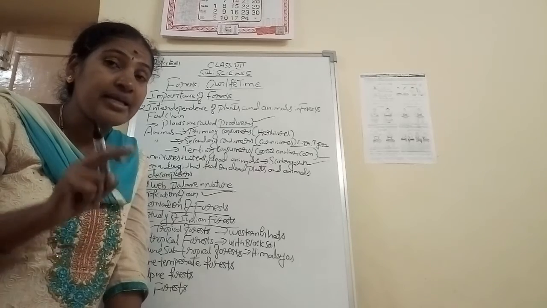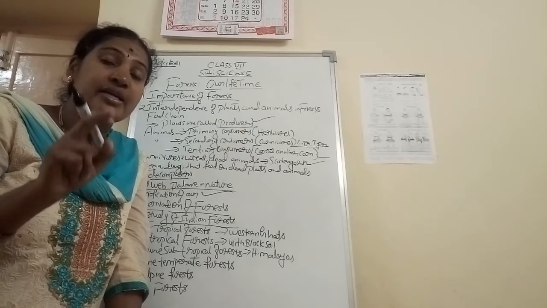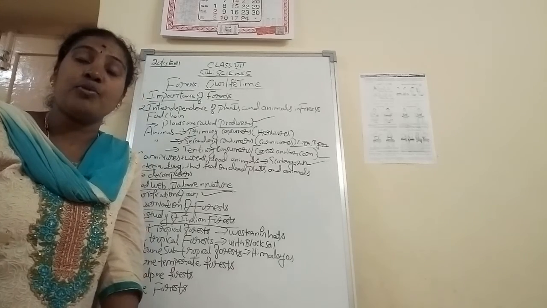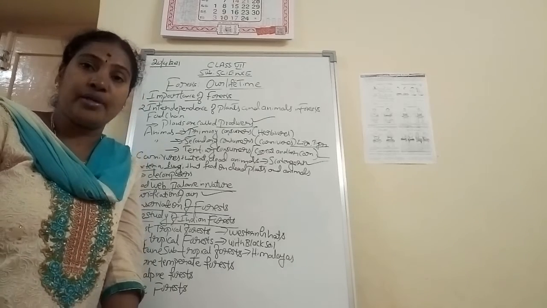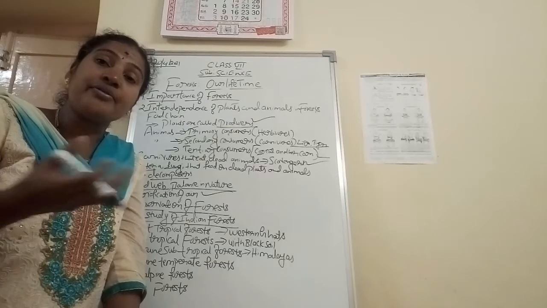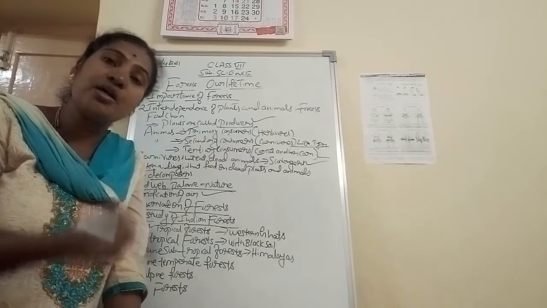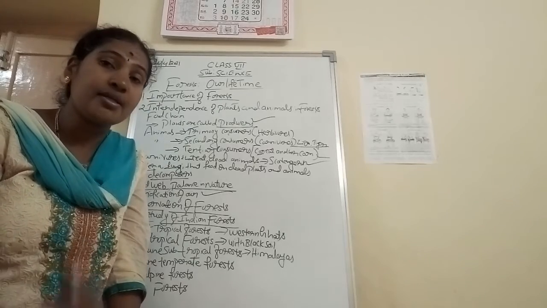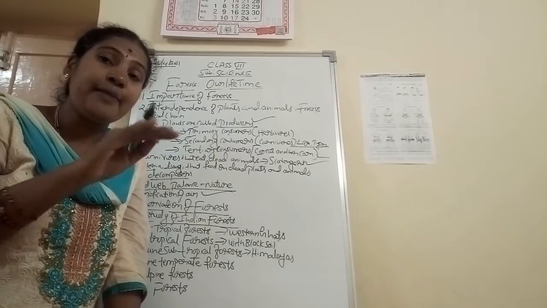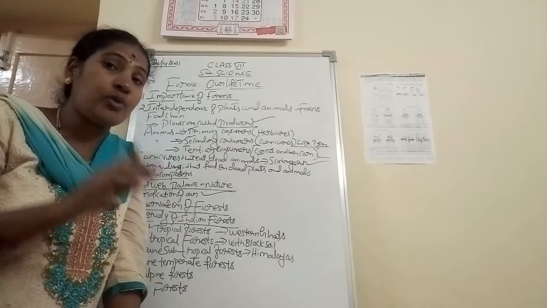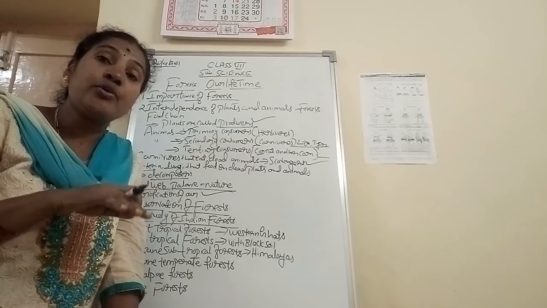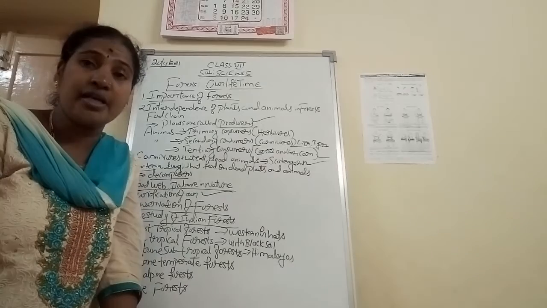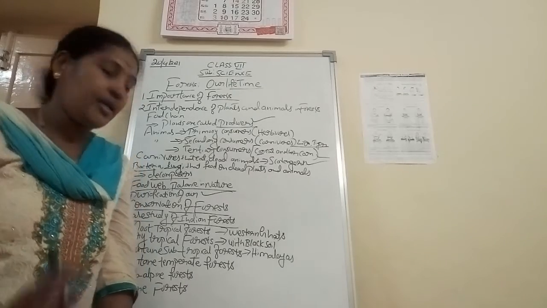The main percentage of purification of air is happening in the forest, because there the percentage of the plants and the trees is more and the soil fertility will be more. Okay, the plant roots and tree roots are more. They are going to absorb the water and they will keep it for a long time. That is known as rainwater harvesting. Water table, underground water. Underground water, in the last chapter I have explained about underground water. That is nothing but a water table. So forest plays a very important role in our life.